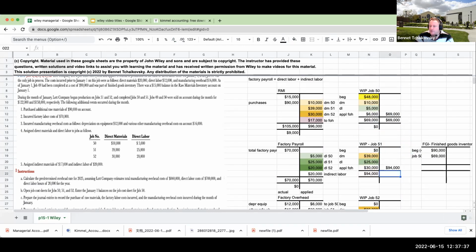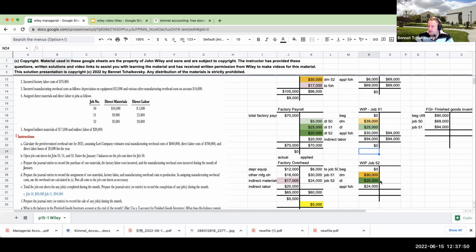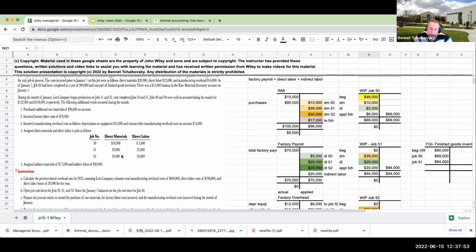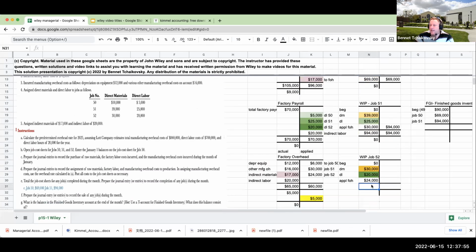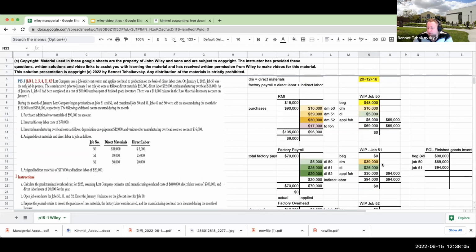This is at 94,000, and this is also now going to 0. We're going to put job 51 right over here at 94,000. Job 52 is still in process, so the ending balance, which we can leave in work in process, is 74,000. We can leave that one alone. However, because jobs 50 and 51 were completed, I have to move them out of work in process and into finished goods inventory.